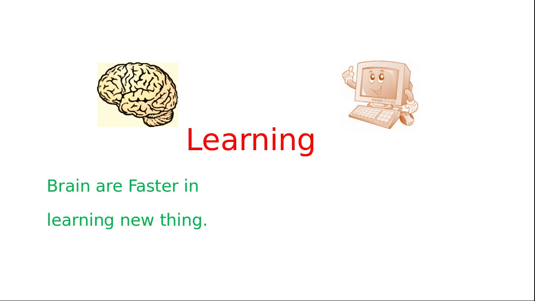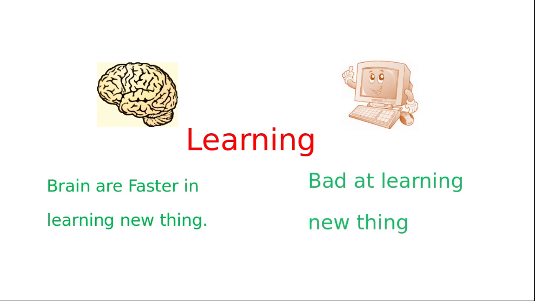But computers are very bad at learning new things. Why is this so? Because we don't know how the brain represents information. The way the brain represents information is fundamentally completely different from the way a computer represents information in its hard disk or even its secondary or primary memory.